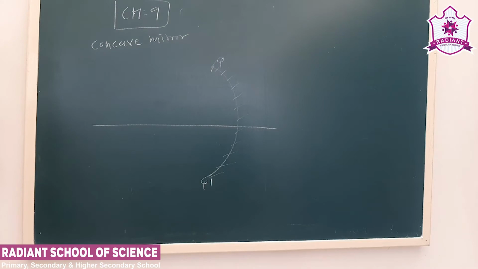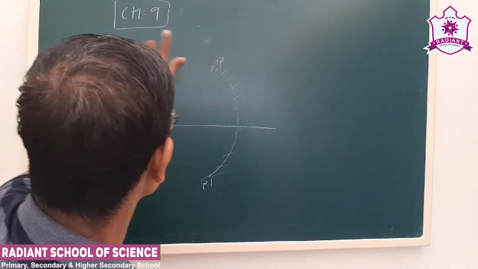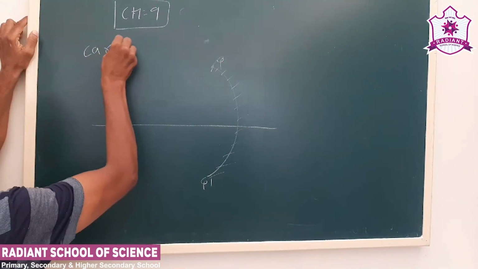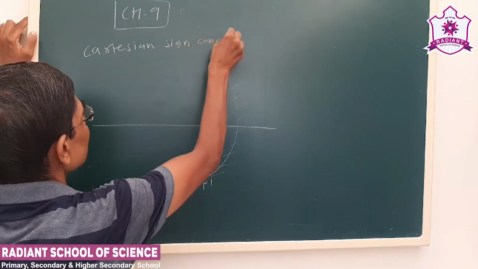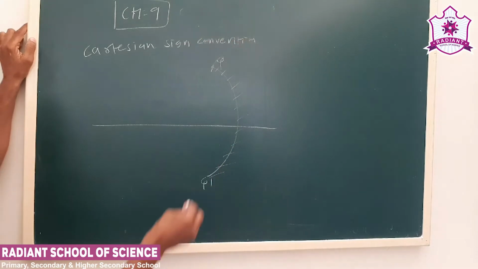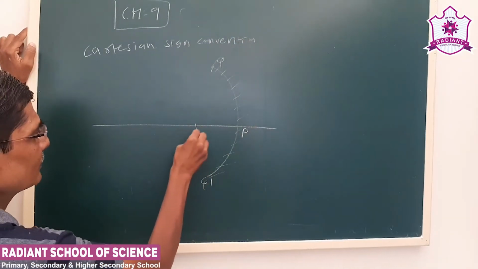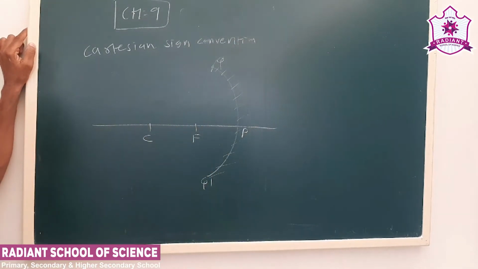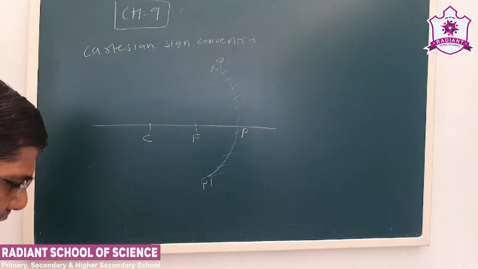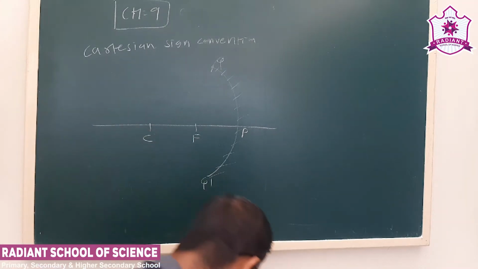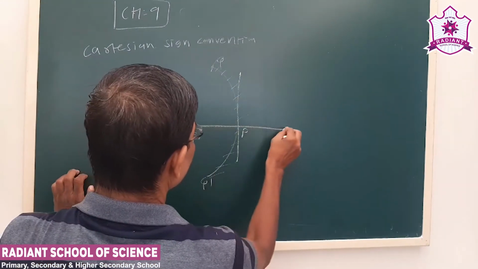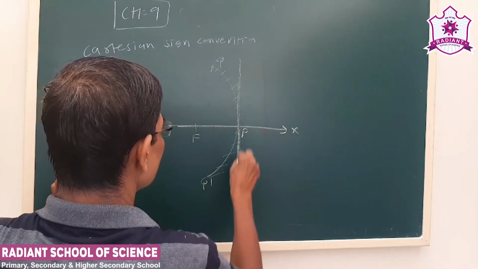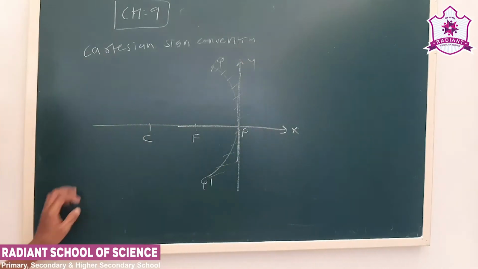Now we have to use Cartesian sign convention. P is the pole, F is the focus, C is the center of curvature. Now see our Cartesian coordinate system, we are familiar. This is our x-axis, this is our y-axis. Now see, P is the pole.